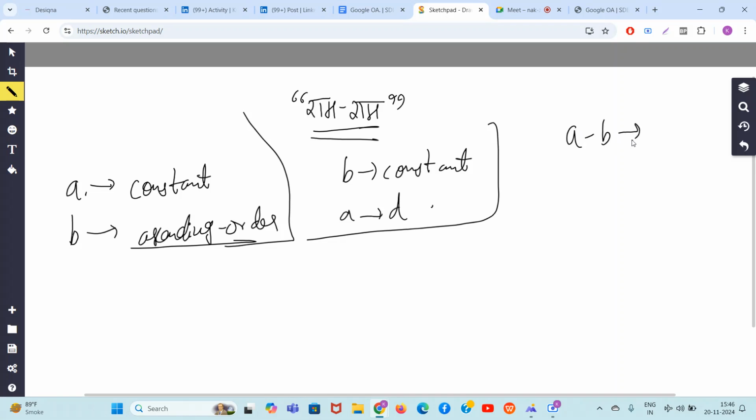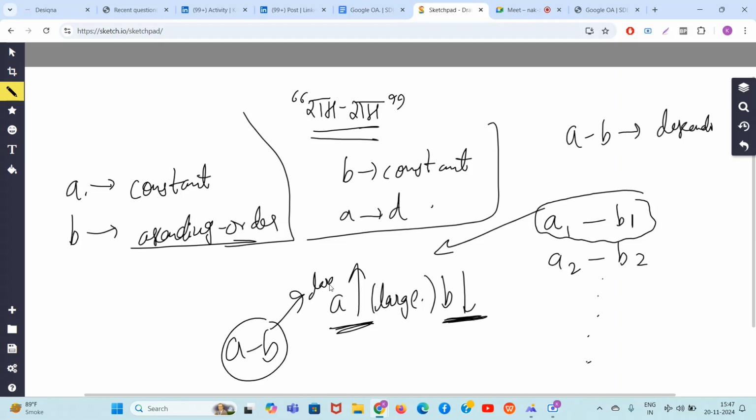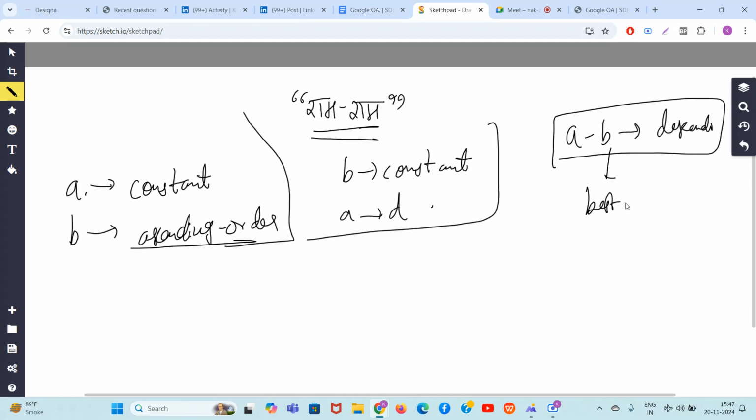A minus B is now sorted in descending order. इसका मतलब समझ रहे हो? A1 minus B1, A2 minus B2, like this. So this is the largest difference possible. If this is the largest difference, there is highest probability that A would be very large in this and B would be very small in this. If A is very large and B is very small, only then A minus B can be the largest, right? So the final conclusion is that A minus B should be sorted in descending order to get the best rearrangement of the pairs.